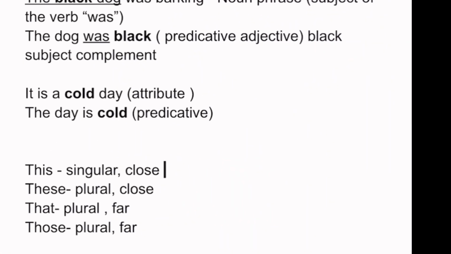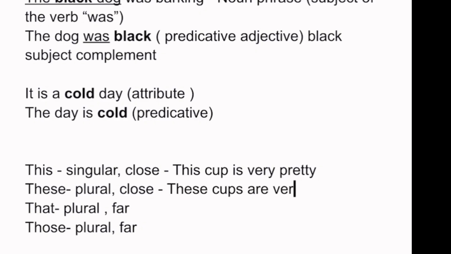So we say, this cup is very pretty. We say, if it is plural, these cups are very pretty.